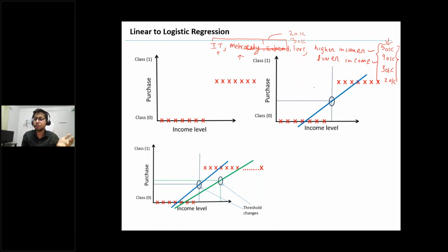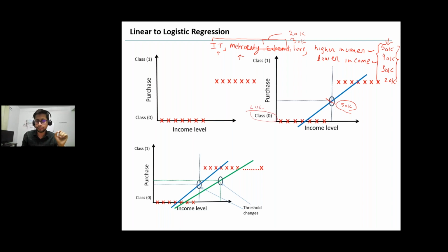Now suppose you have decided that there is a threshold of 50K. Based on this threshold, if linear regression is predicting income less than 50K, you will say that person belongs to class 0, the lower income bracket.